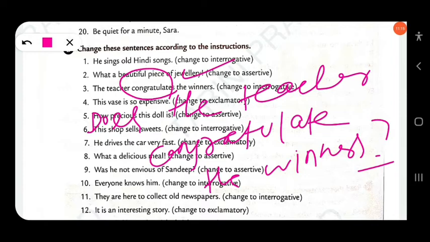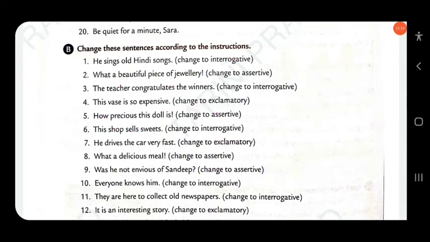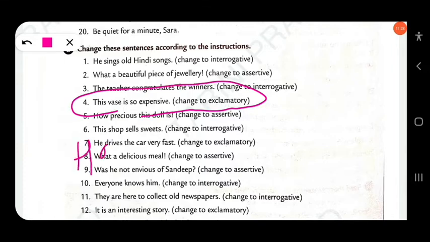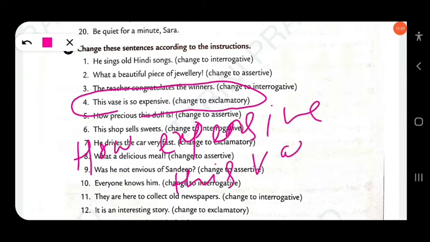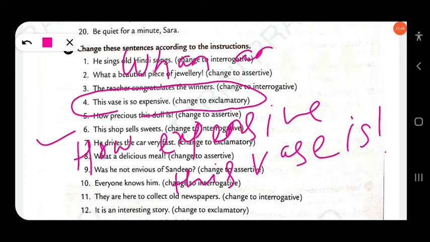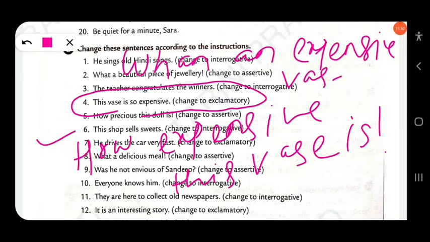Then next, this vase is so expensive. You can use how: how expensive this vase is. Similarly, you can also use what: what an expensive vase.